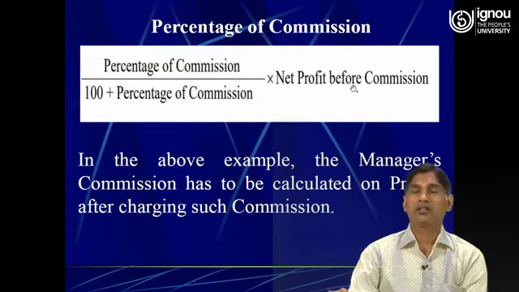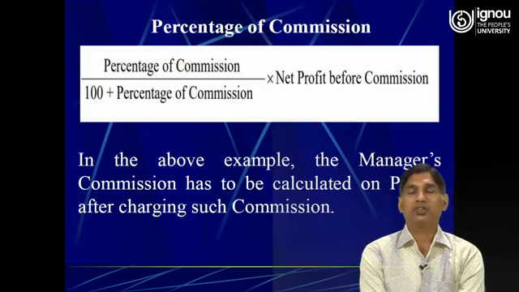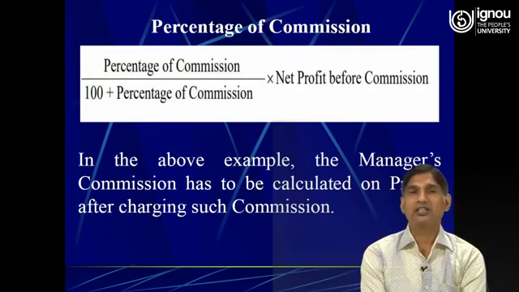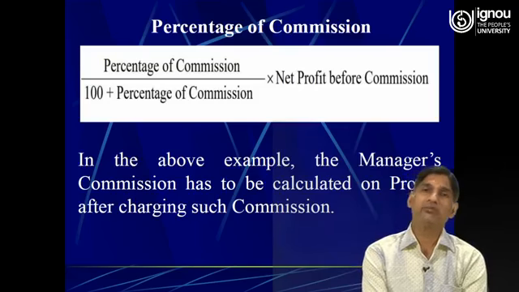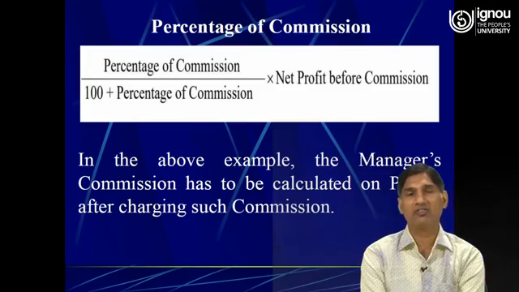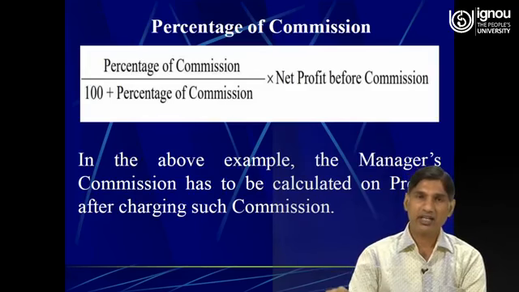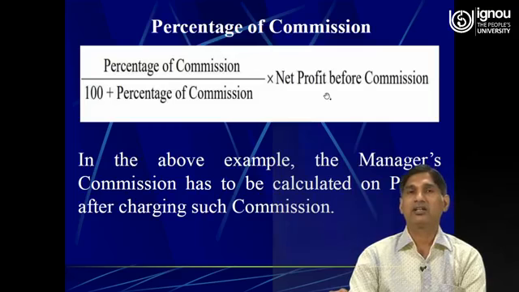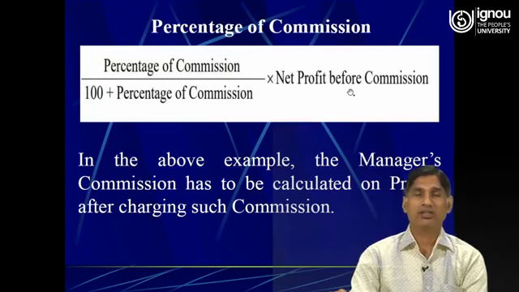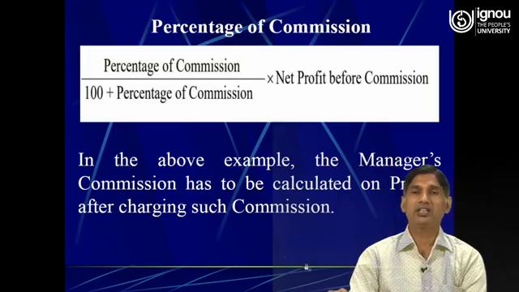So when the percentage of commission is given outside the trial balance as additional information, and it is mentioned that the manager's commission has to be provided after charging such commission, then this equation needs to be applied: rate upon 100 plus rate into net profit before commission. Otherwise, if in the question it is given that the manager's commission has to be calculated on profits before charging such commission, then we need not apply this equation.